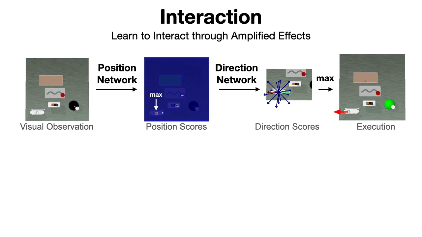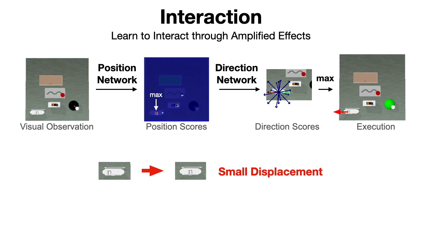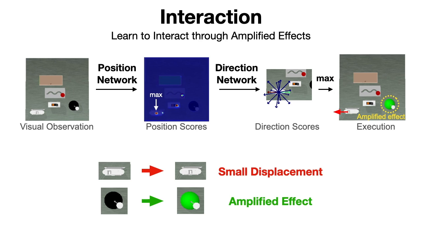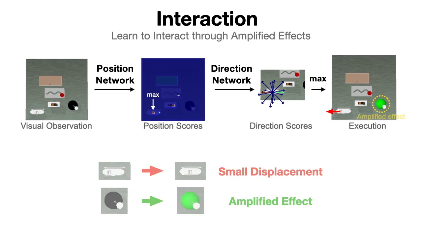Given a visual observation of the board, the agent obtains the interact position and direction by jointly training a position and direction inference network. This task is particularly challenging for objects with small displacement upon interaction, whose appearance change can be subtle even under effective actions. However, in the BusyBoard environment, the triggered responder effect can amplify the visual feedback and assist the agent to learn good interaction policies.